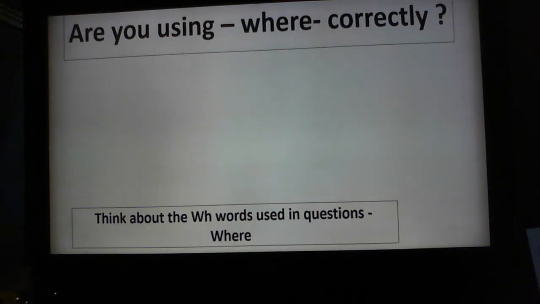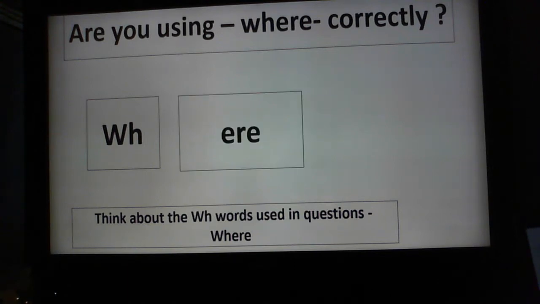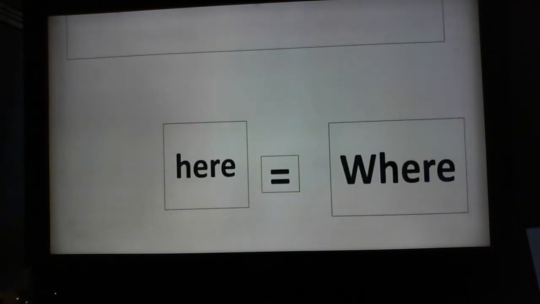W-H-E-R-E. I might decide that I want to learn to spell it by using two sounds. WH is wa, and then the second sound is air. Where. If it helps to learn it that way, that's the way you can learn to spell the word where when it means place. Where, two sounds.